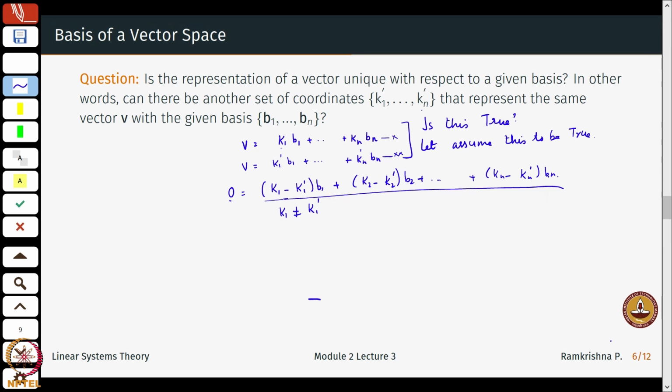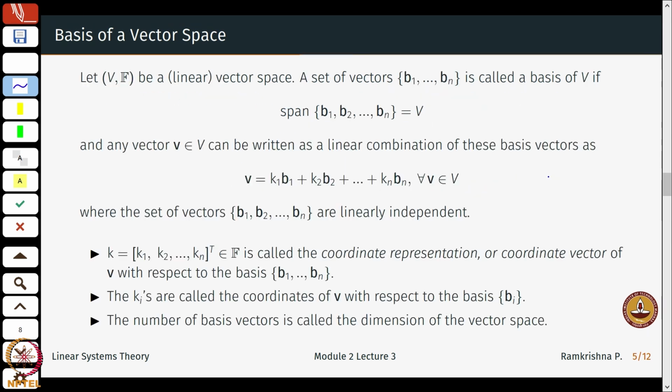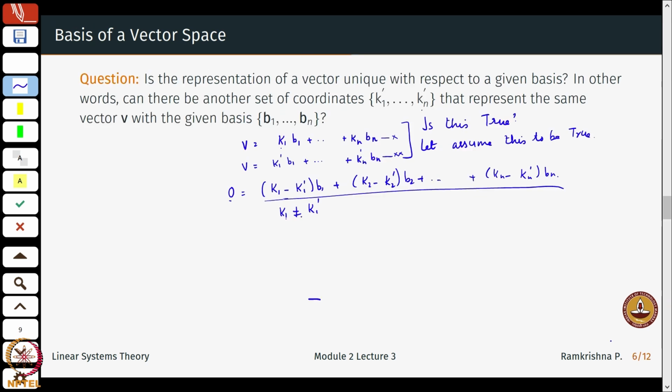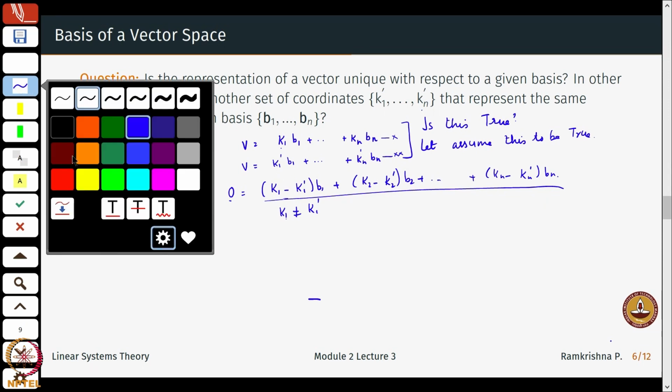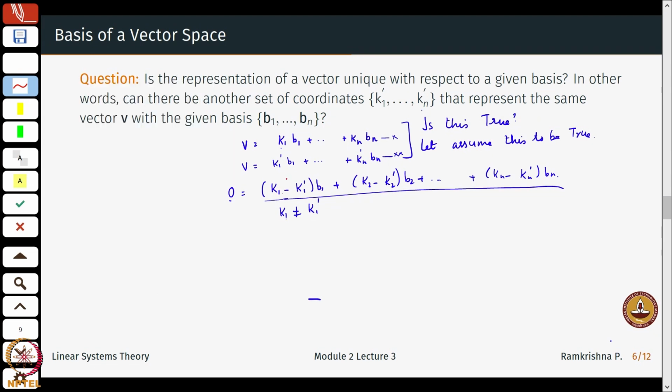Okay. Now, if k1 is not equal to k1 prime, then this will not be 0, this will also not be 0, until here. So none of these coefficients are 0, because we assume that these are distinct. So this is the assumption.